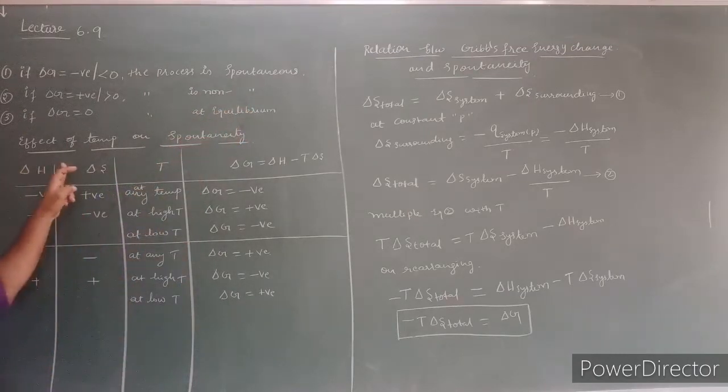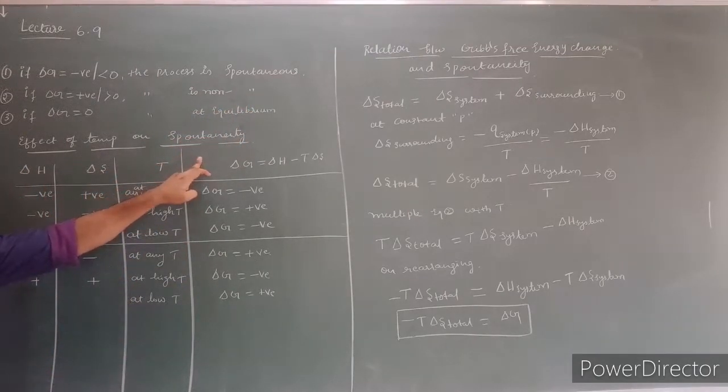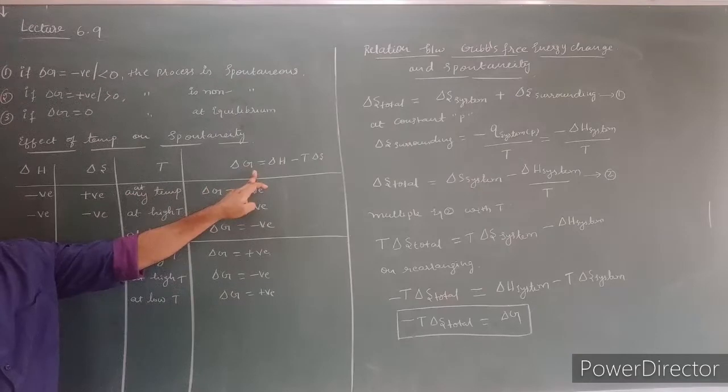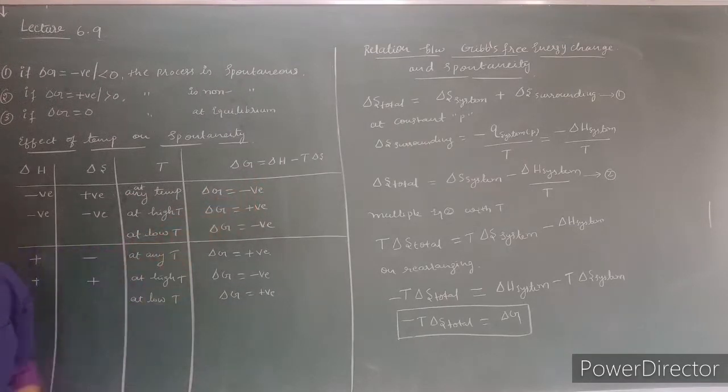This is the effect of temperature on spontaneity. You have to remember this tabular column, because in competitive exams they will give, if delta H is negative, if delta S is positive, then what about delta G? Delta G is negative at any temperature. If delta H is negative, if delta S is negative, then what about delta G at low temperature? Delta G is negative. Like this they will ask in competitive exams. So you remember this tabular column.